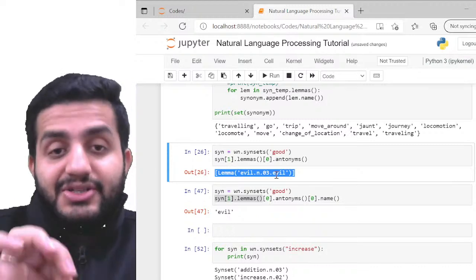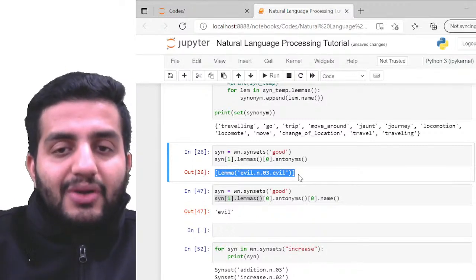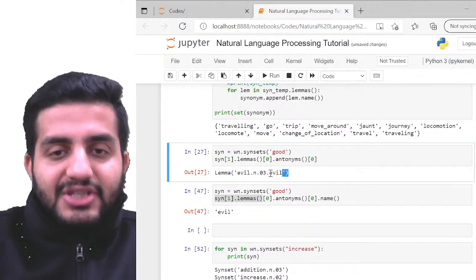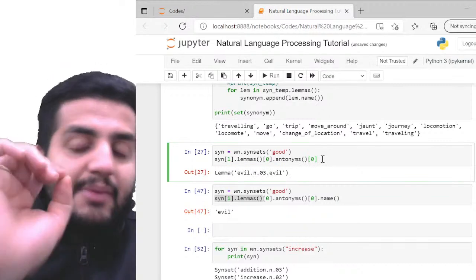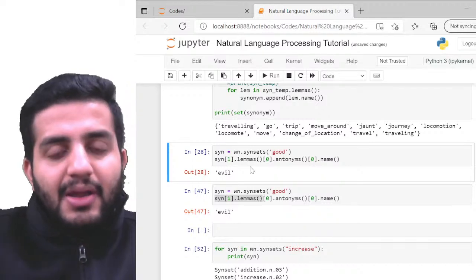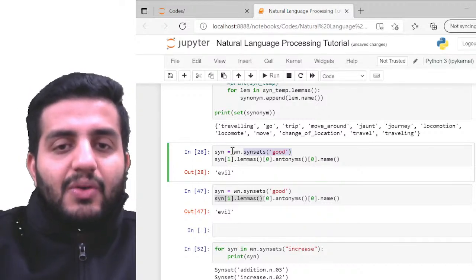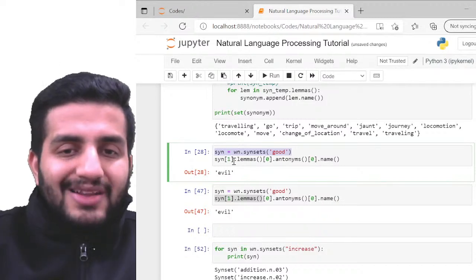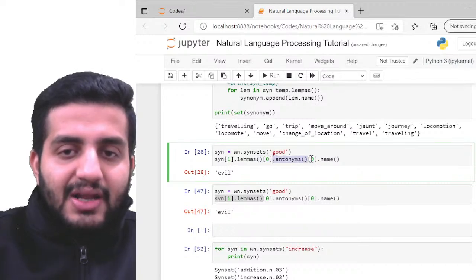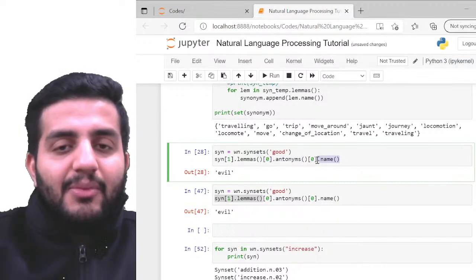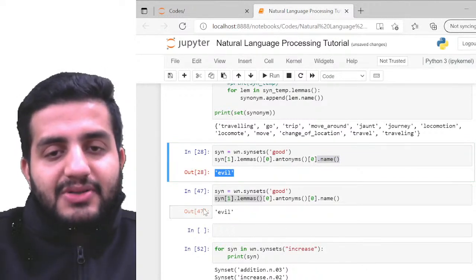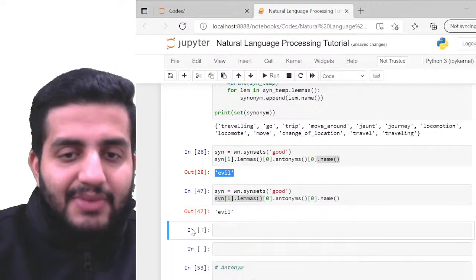Which is again a list of words, right? So again, I have to call a particular element within this. So I have to specify 0, which is again the first word, which is giving me this lemma. And if I have to find the exact name of my lemma, the word, I've just called the function name, right? So this is how we're going to build up my word. So basically, if I have to find out the goodness or the good, I can just keep on calling the syn sets, the lemmas, respective looping, and call the antonym function, again the looping, and then call the name on top of that, so I can just have it in the form of my individual words, right? So plain simple.